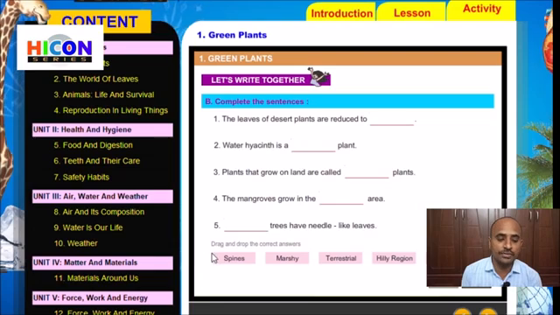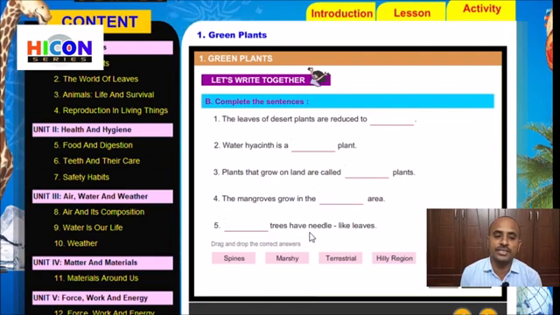The first word given is spines, the second word is marshy, the third word is terrestrial, the fourth word is hilly region, and the fifth one is floating. These are the answers for the sentences above, but we have to choose the suitable word for each given sentence. So children, read the first sentence.